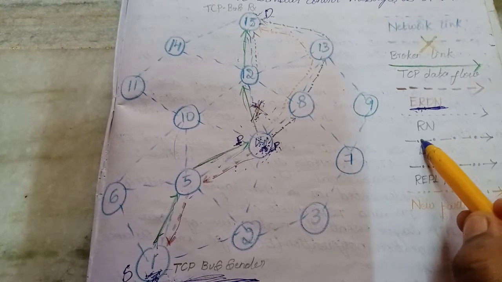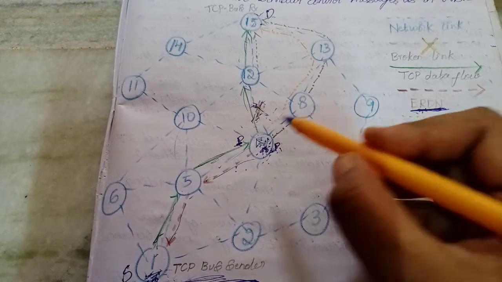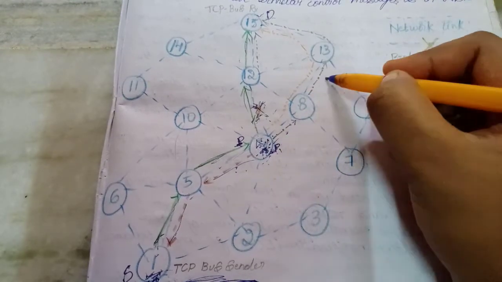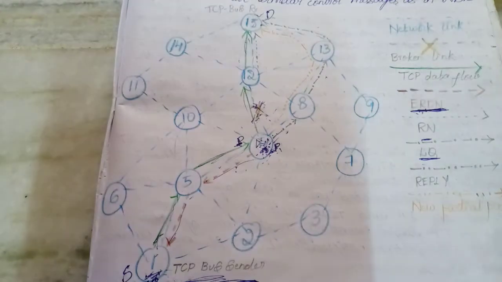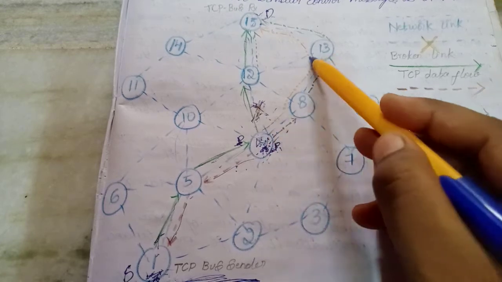This is the route notification. This is the localized query. The localized query will be sent from the pivot node to the destination node, and it will reply to us. This is the reply. We'll get the reply if a new partial path is available.